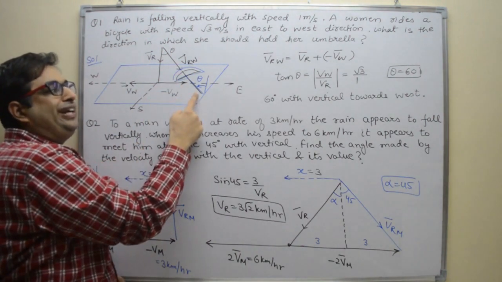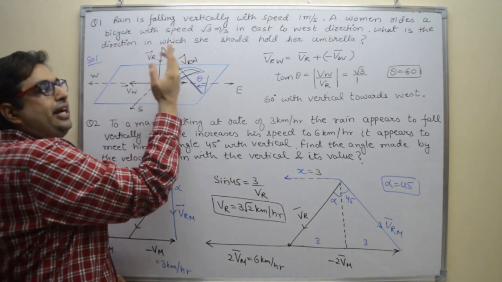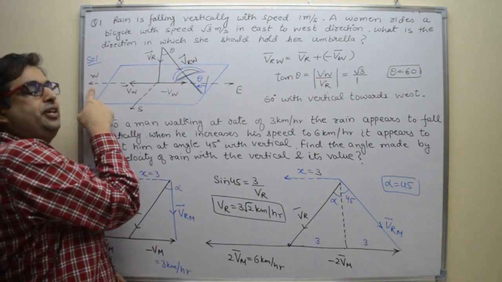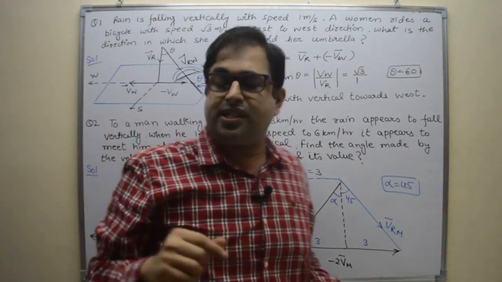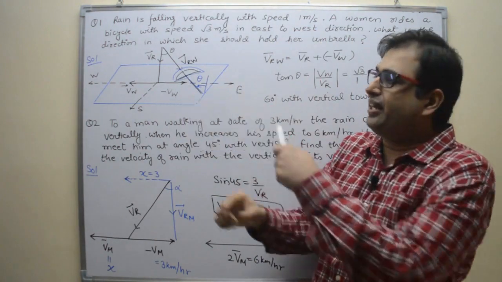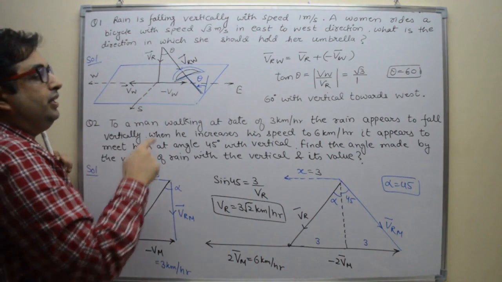So we have to find out this direction. That means we have to find out this angle. And where is the tilt? The tilt is towards west direction. Because she is going in west direction, so she will hold his umbrella in west direction at an angle theta. So we have to find out the value of theta.